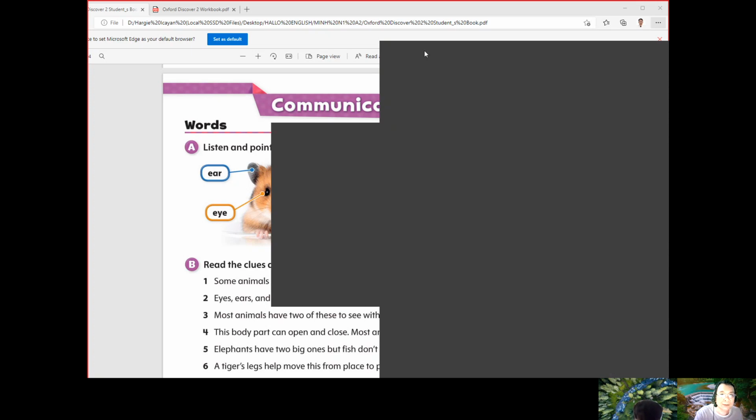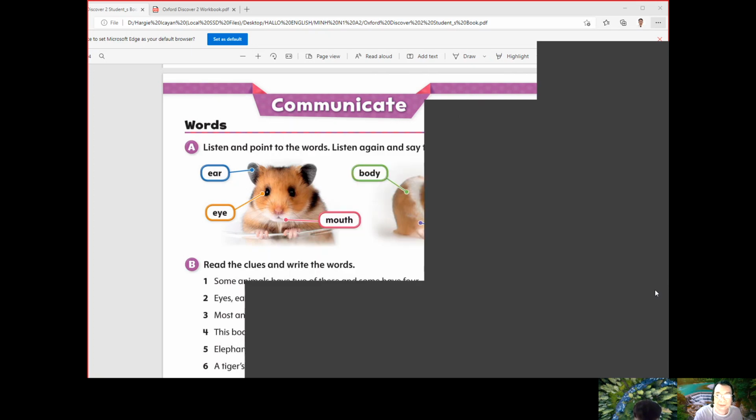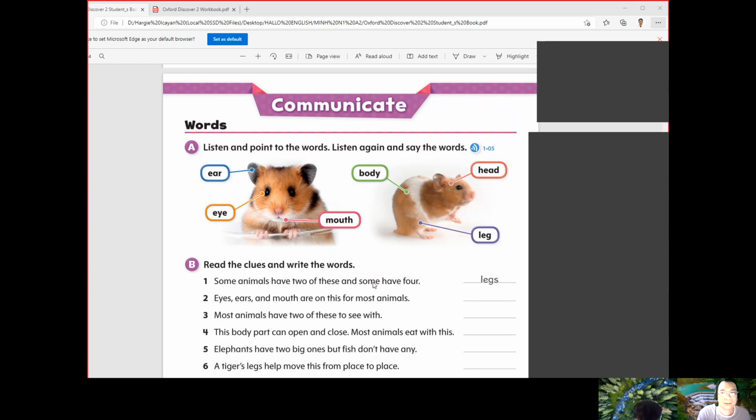Page 14. Communicate. Words. A. Listen and point to the words. Listen again and say the words.